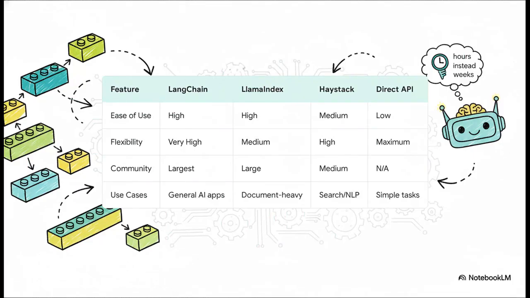It also really helps to see where LangChain fits into the bigger picture. It absolutely shines when it comes to flexibility, and that community support, it is by far the largest, which is a huge deal. Of course, there are alternatives. Llama Index, for example, is amazing for really document-heavy tasks. But for general, all-purpose AI apps, LangChain is kind of the go-to for a reason.